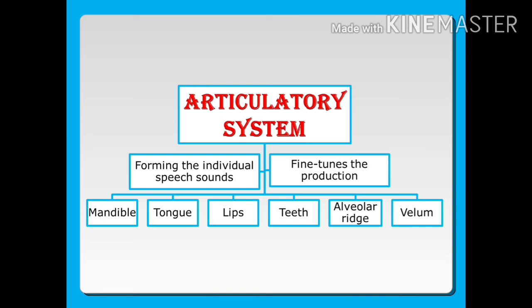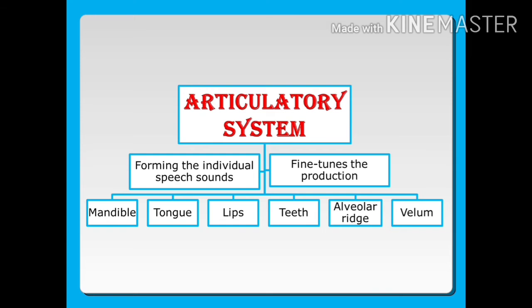Maxilla is called the upper jaw and mandible is called the lower jaw. Maxilla forms the mouth structure. Movement of the lower jaw opens and closes the mouth and also allows for the chewing of food. The lower set of teeth in the mouth is rooted in the lower jaw.